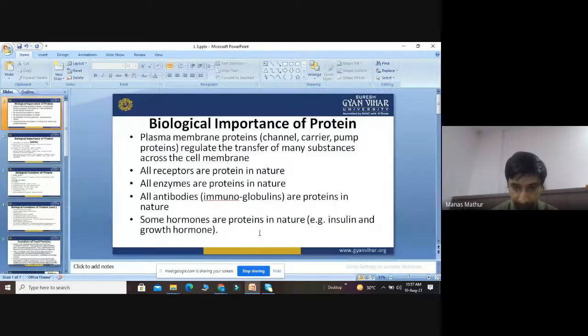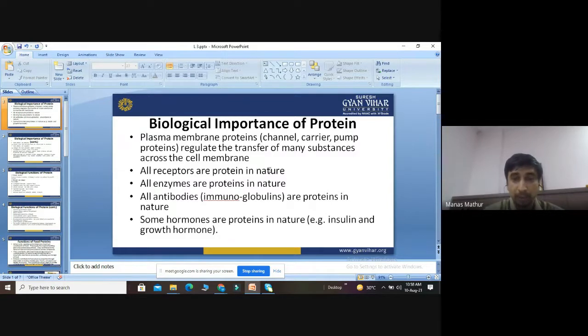Okay. So today we will discuss some important biological roles of proteins. As we discussed, protein is one of the most diverse macromolecules, called the basic building blocks of the body. We discussed different types of protein, their classification based on availability and polarity, how many amino acids there are, and their structure. Last point, we discuss the biological importance of proteins, the need of proteins to carry out various metabolic activities in our body.